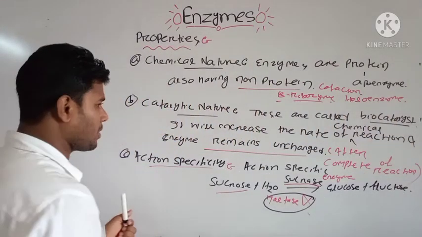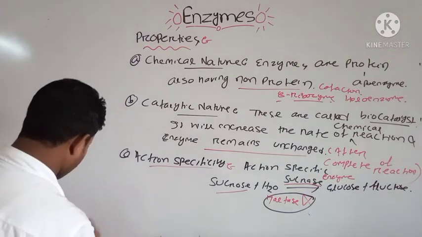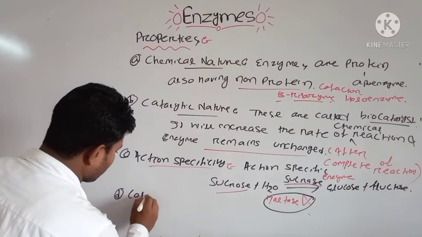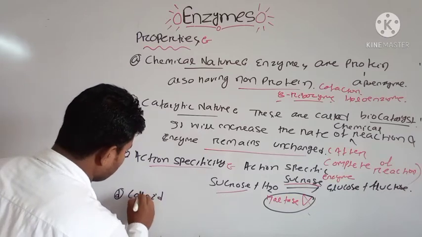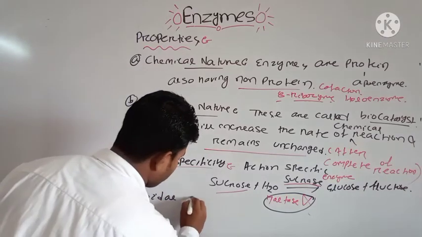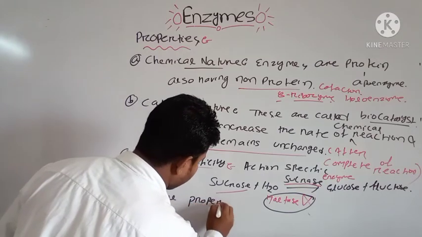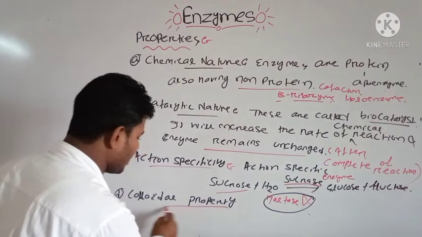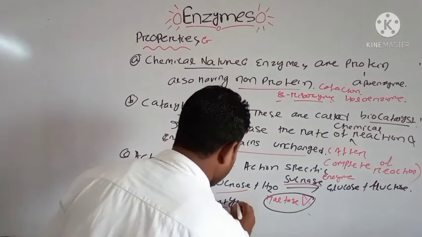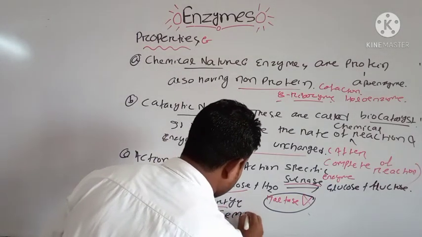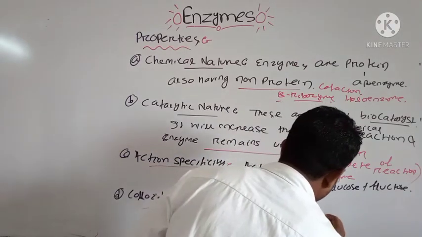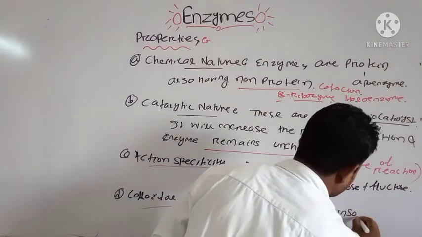Another important property is that they are colloidal in nature. That is the colloidal property. These enzymes are semi-solid in nature and insoluble in water.